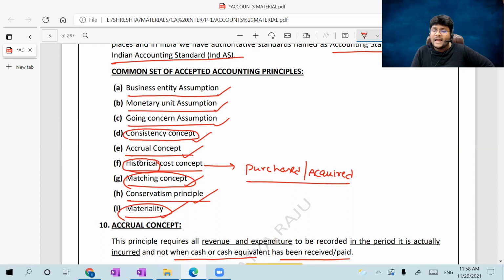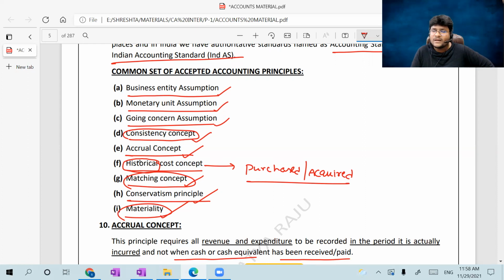But if the entity has an idea that it wants to close the books of accounts in the near future, then going concern assumption is inappropriate. Then financials should be prepared on realizable value basis, not on historical cost basis. So while drafting the financials, that assumption also plays a crucial role for the purpose of accounting treatment.